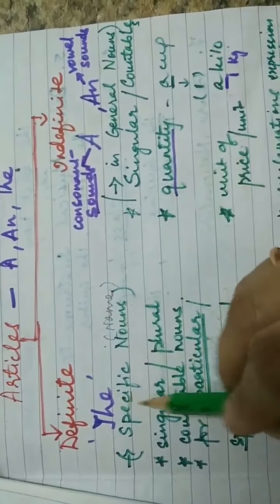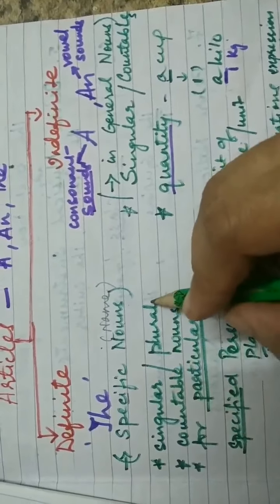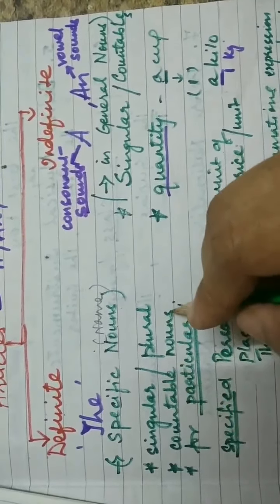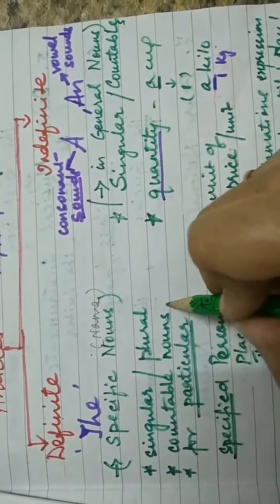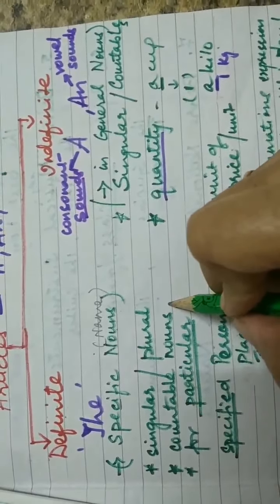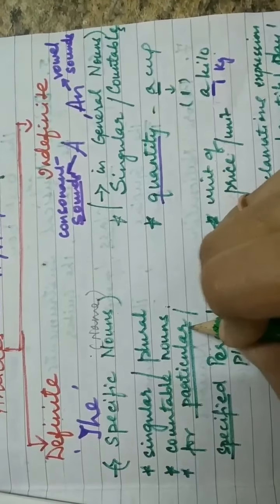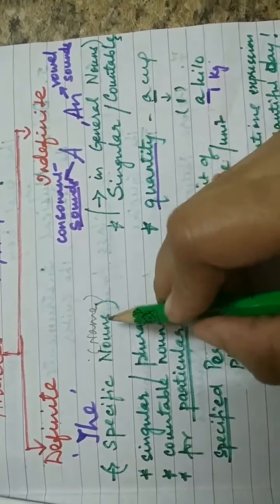And the is used for singular nouns as well as plural nouns. The is also used with the countable nouns, and remember it's only used with the countable nouns, not with the uncountable nouns.